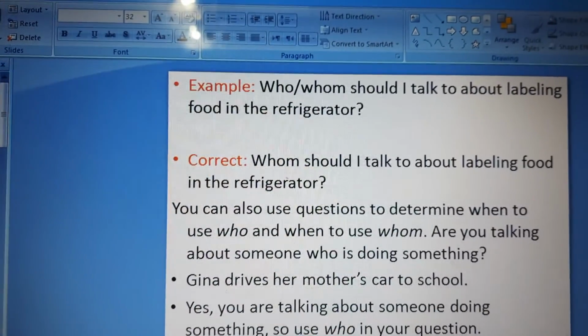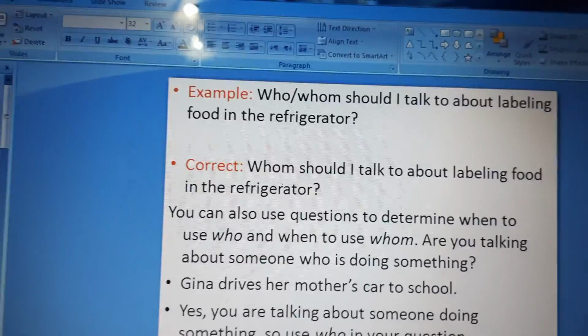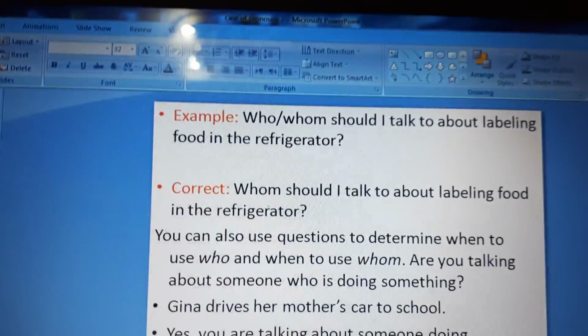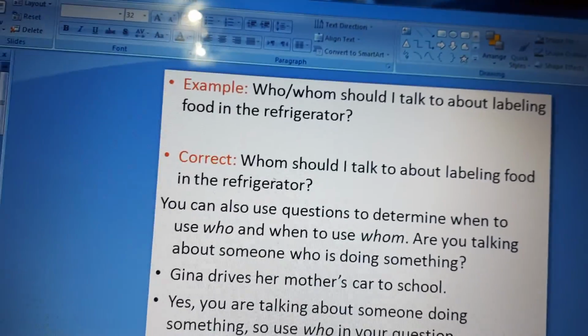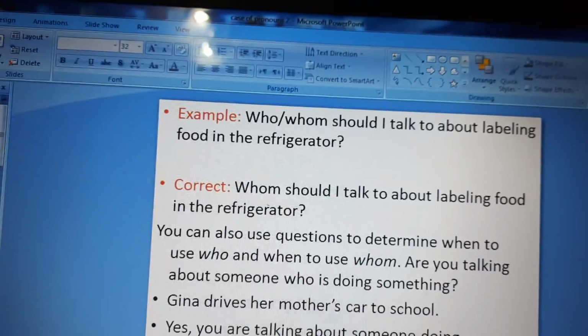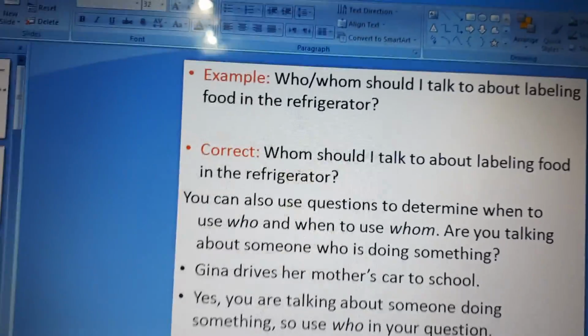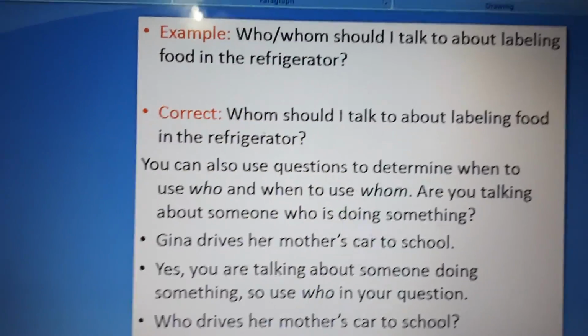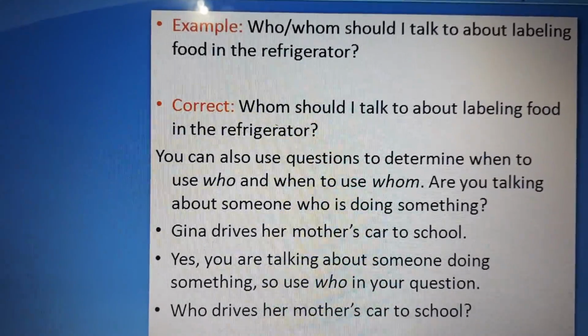I'm absolutely positive you're gonna find the answer. Just try to replace the word by using her, she, him, he. Okay, so basically the correct answer is: whom should I talk to about labeling food in the refrigerator?